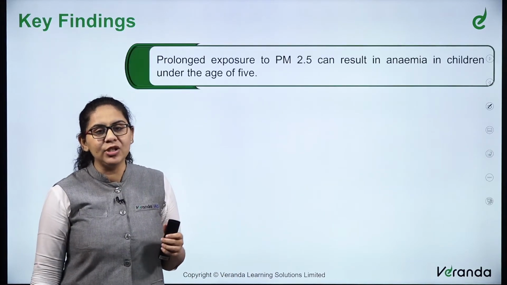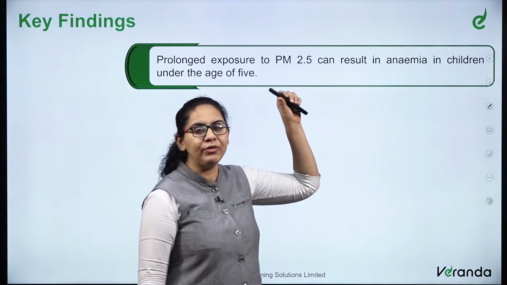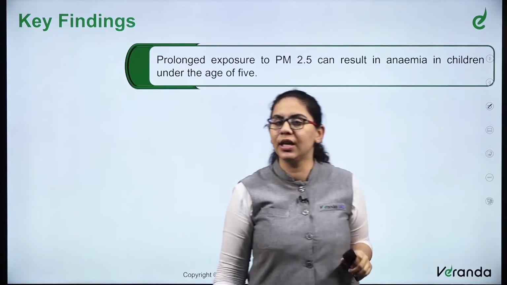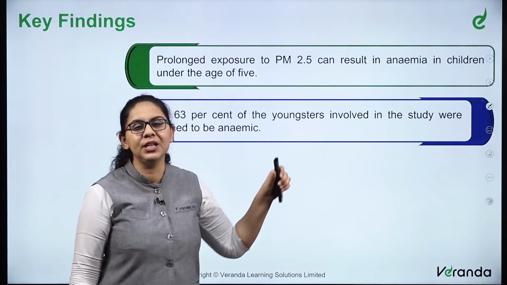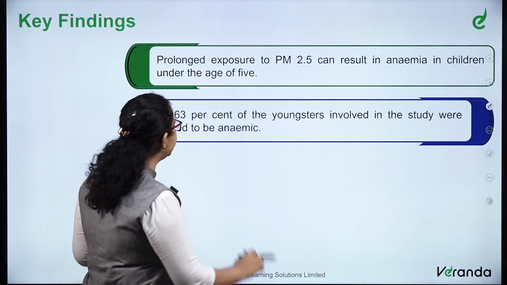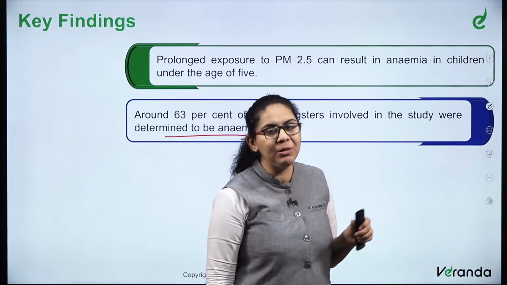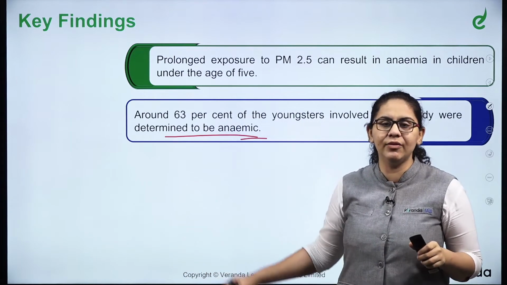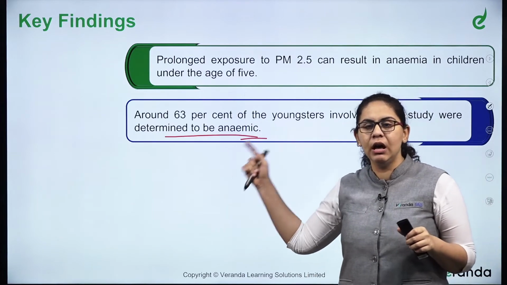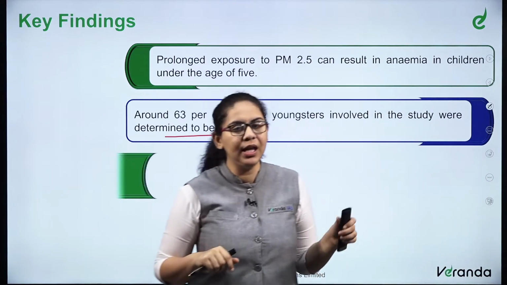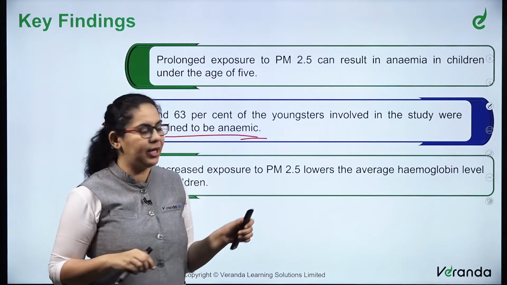What are the key findings of this study? This study said that prolonged exposure to PM 2.5 can result in anemia in children under the age of 5. After that, they found out around 63% of the youngsters involved in the study were determined to be anemic. It means anemia has widespread reach in our population. In the study, 63% of the people studied were anemic.